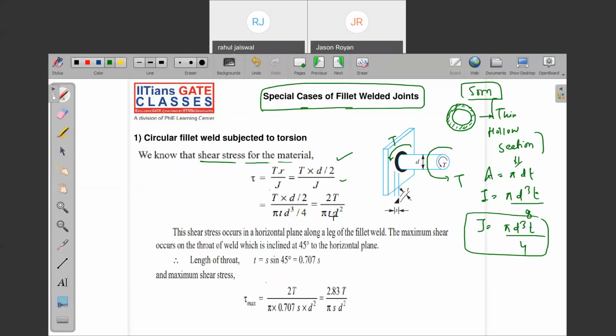And of course, in the question, they will not mention the throat thickness. What I mentioned, you need to convert to S by root 2. Simply put the value, get the answer. Of course, you need not remember this formula, you can derive it in the examination. It will hardly take 1 minute, right? Just use the torsion equation, and from there you will get the formula.